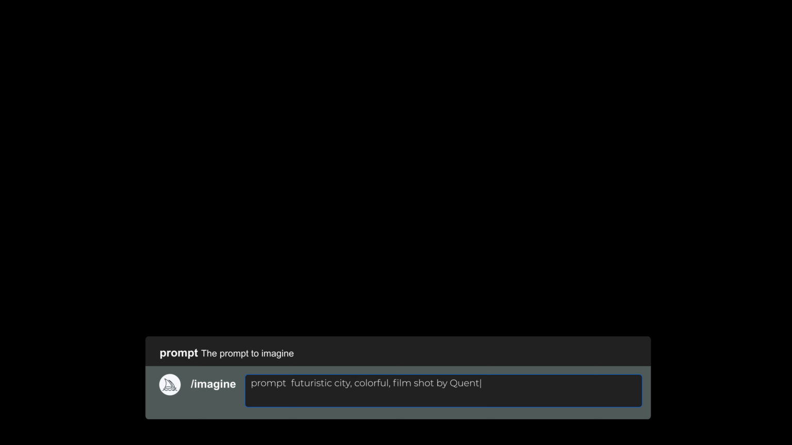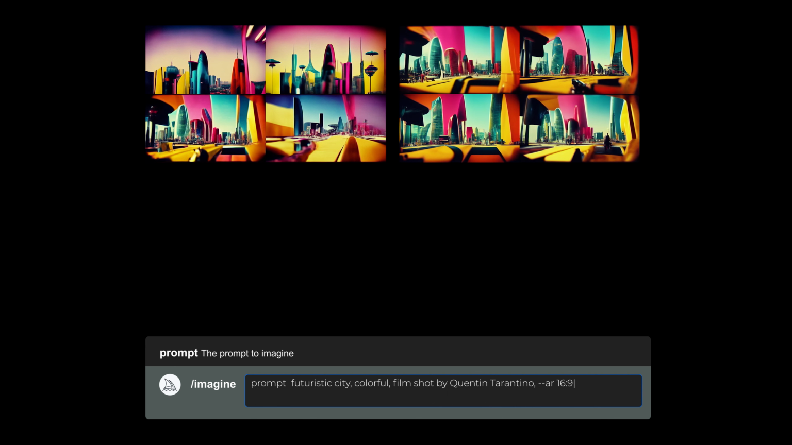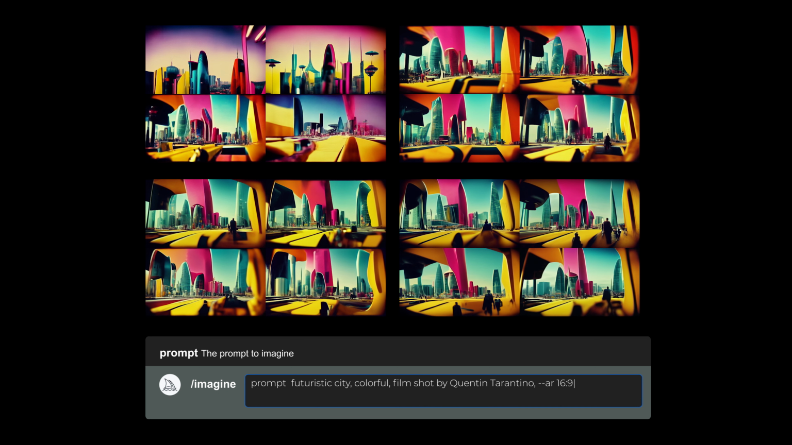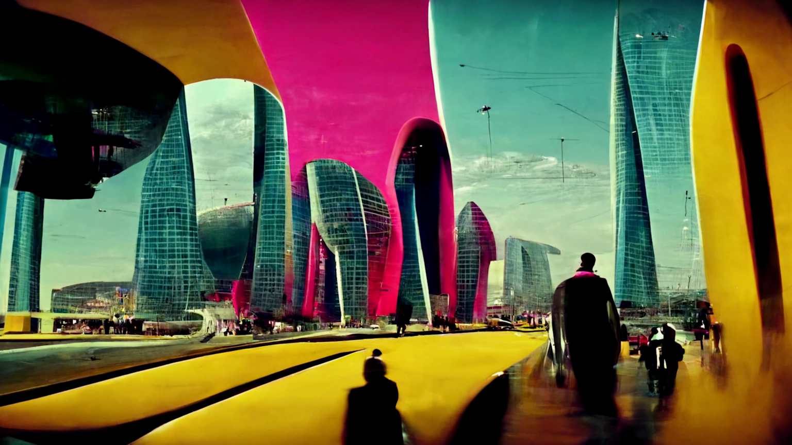Let me show you an example of what I've got by typing futuristic city, colorful, film shot by Quentin Tarantino, --ar 16:9. So first, I've got this. I like the third option the most, so I asked for more variations for this image. And these images were generated. Then again. And again, new variations. Finally, I decided to use this one and render it in better quality. What do you think? Anyway, let me share with you some of my thoughts after testing it for one day.